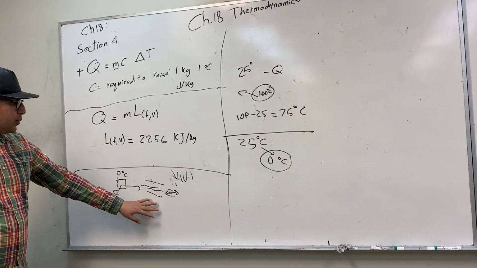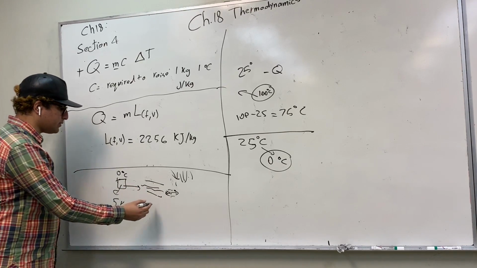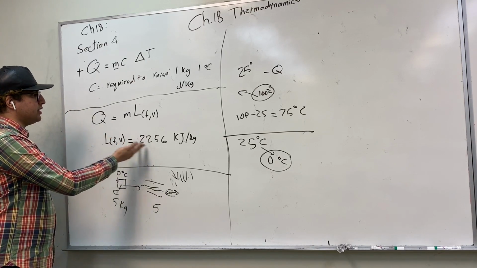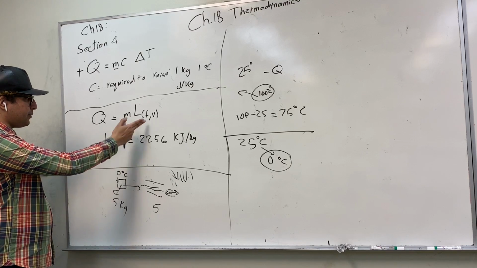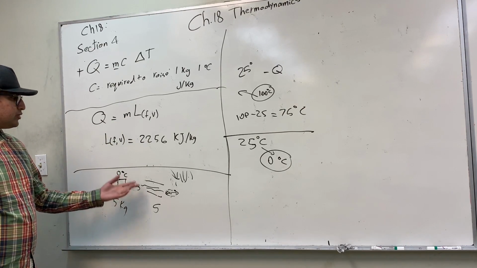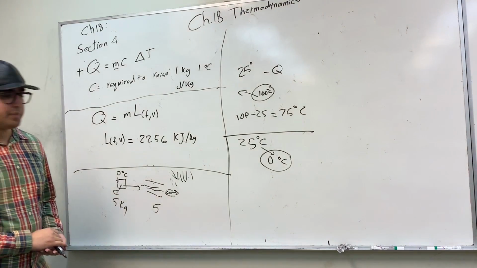So if you have liquid water and we know its mass, say it's 5, then we just multiply it by the latent heat of vaporization, which is this value, mass times latent heat of vaporization, and you will get the amount of energy that it takes in order to vaporize water. And that's it.